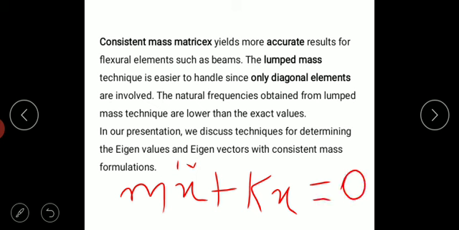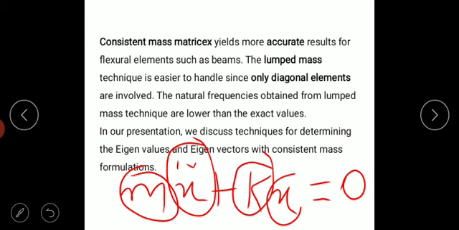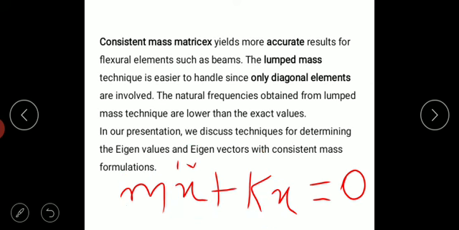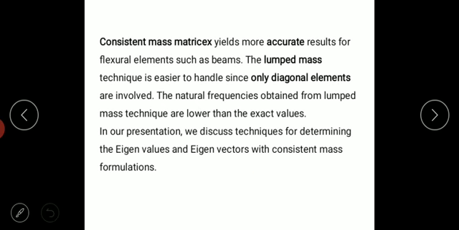Here m is the mass matrix, k is the stiffness, x double dot is the acceleration, and x is the deflection. In this I am going to introduce omega square, the angular velocity. So we find the angular velocity using eigenvalues and eigenvectors. Finally, since omega is equal to 2 pi f, we can find the frequency.